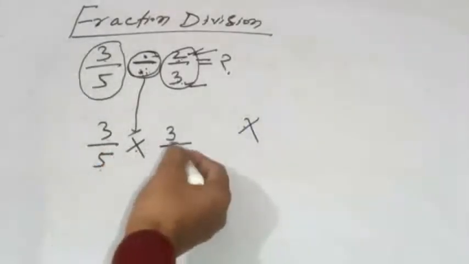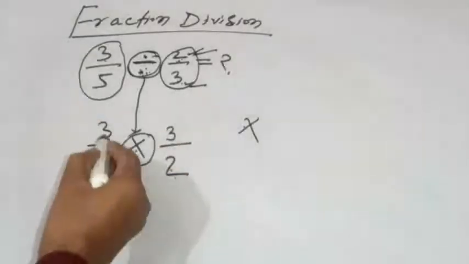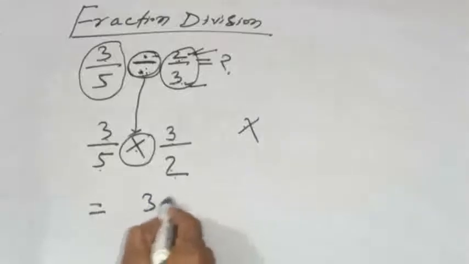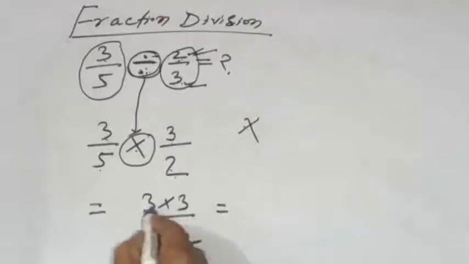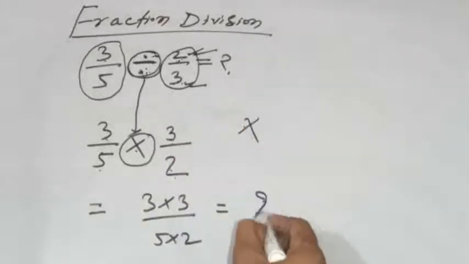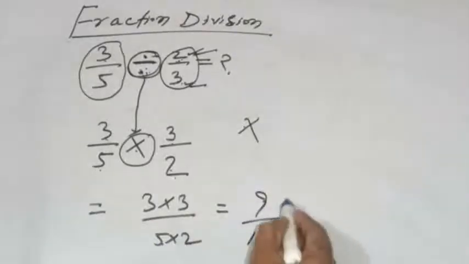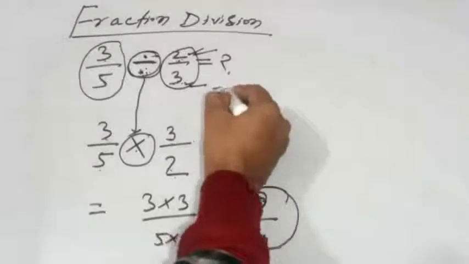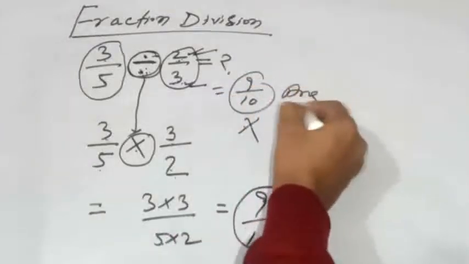Here in both fractions there is no chance of cancellation, so simply multiply, because the sign is multiplication. You can write 3 multiplied by 3 divided by 5 multiplied by 2. 3 multiplied by 3 is 9. 5 multiplied by 2 is 10. This will be your correct answer, 9 by 10.